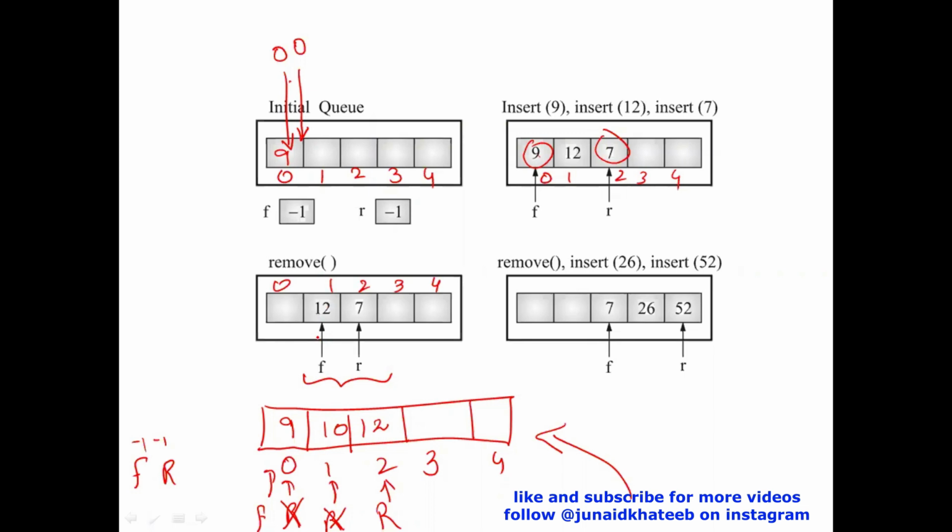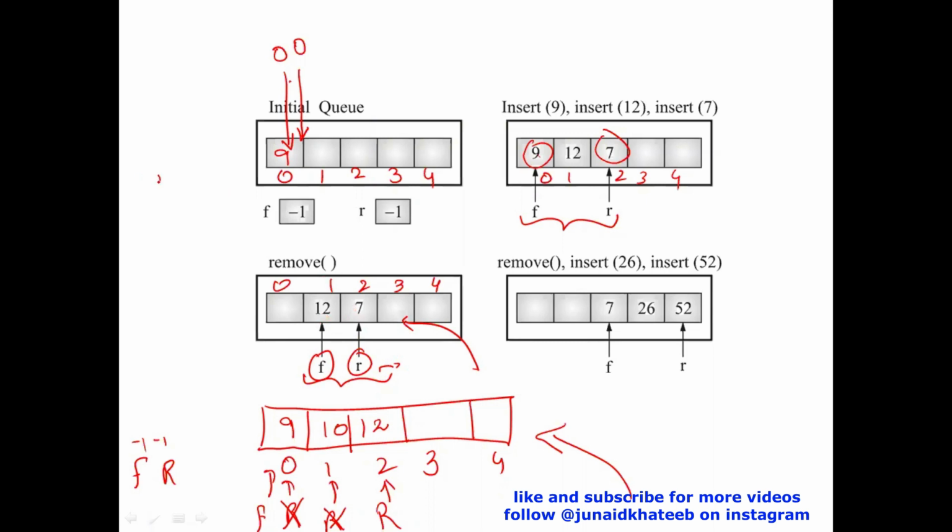What did I tell you? For us, the queue starts at front and ends at rear. Here front is 0 and rear is 2. Here front is 1 and rear is 2. So the queue starts at front and ends at rear. All we need to do is, whenever we are adding a value into the queue, we will just increment R and add the value. Whenever we are deleting a value from the queue, all we need to do is increment front.